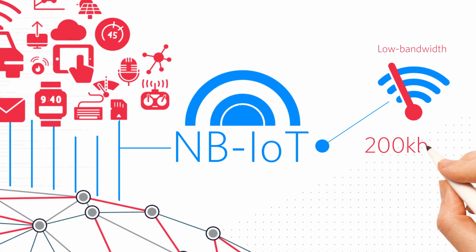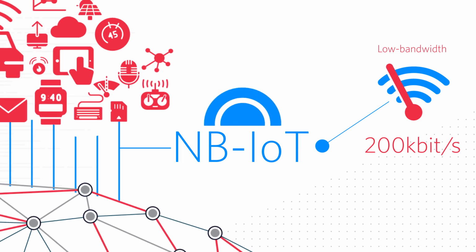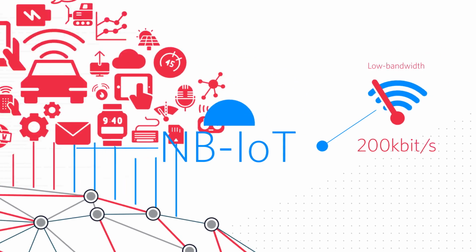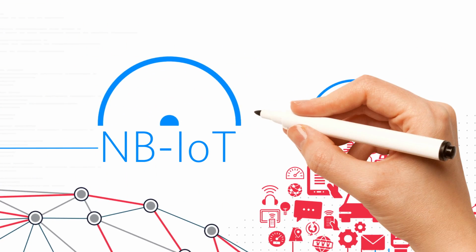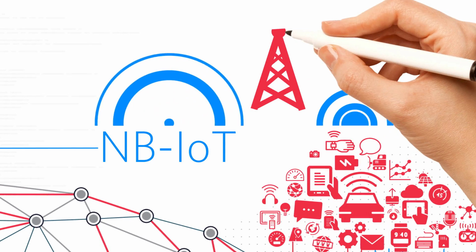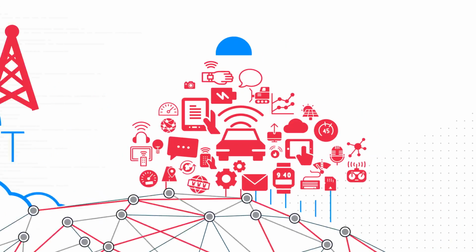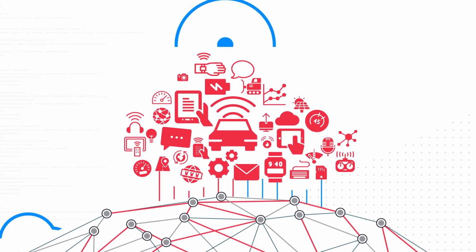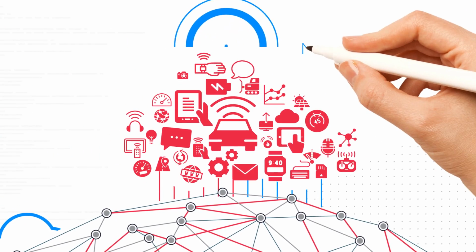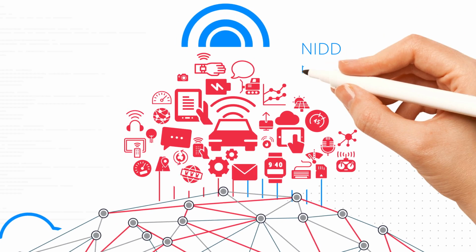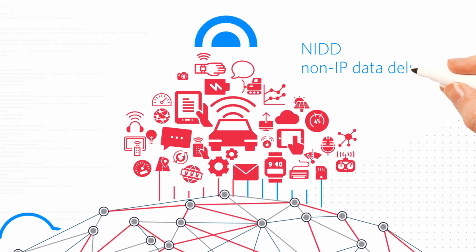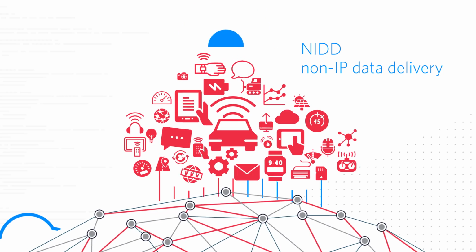Narrowband IoT, or NB-IoT, is designed from the ground up for low-bandwidth IoT workloads. Connections peak at around 200 kilobits per second, using only 200 kilohertz of cellular bandwidth, allowing thousands of devices to connect to a single base station. Ultra-low-cost narrowband modules should be available in the near future. Devices connected to narrowband networks can communicate using NIDD, or non-IP data delivery. This can offer significant power and security benefits.